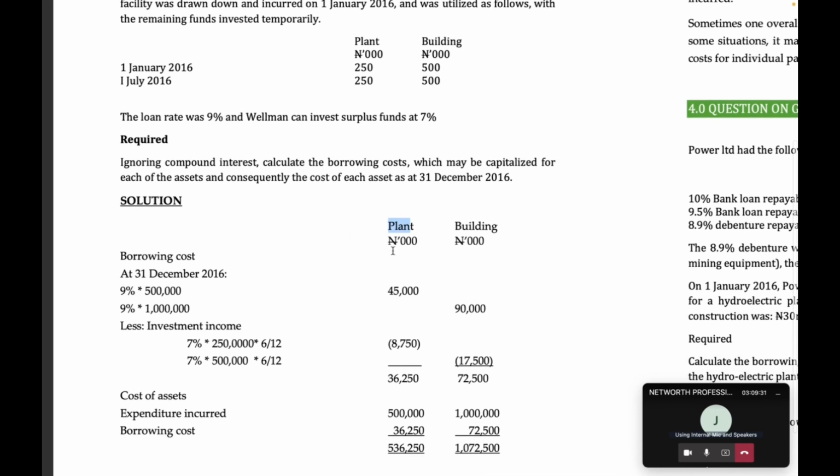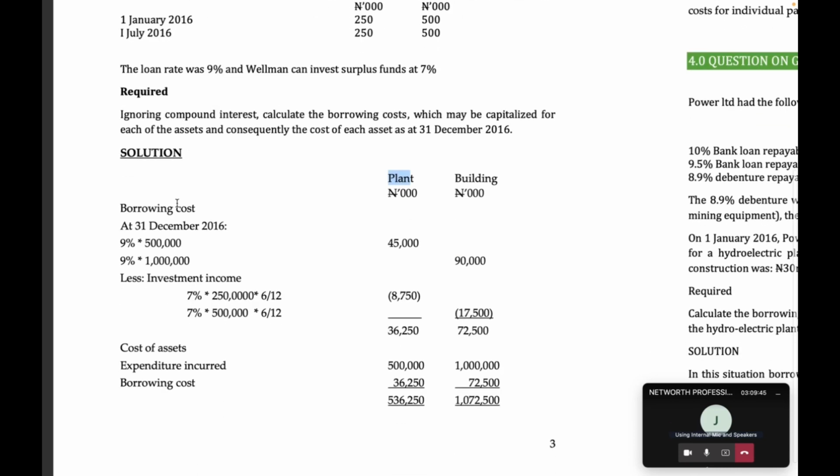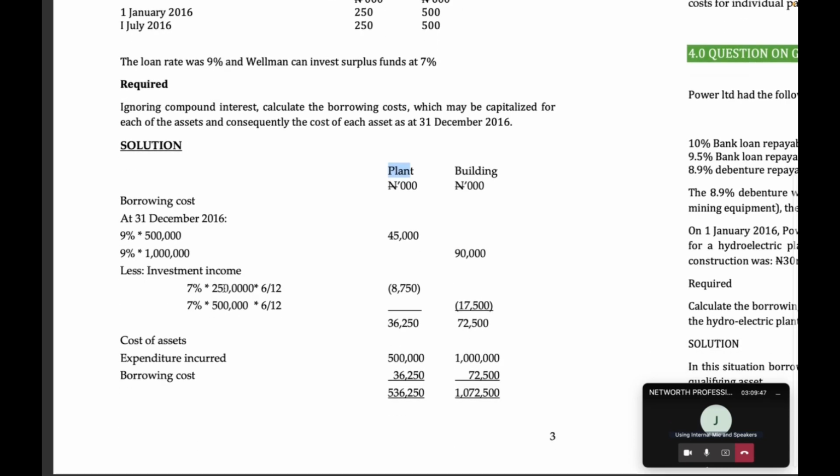That's the entire money spent. We had an extra 250,000 between January and June for plants that we did not spend because we didn't start spending this remaining 250 until July. So we invested that and got 7%. So we only got 7% for 6 months. So 7% of 250 multiplied by 6/12, we got 8,750. That will be deducted from the borrowing cost.